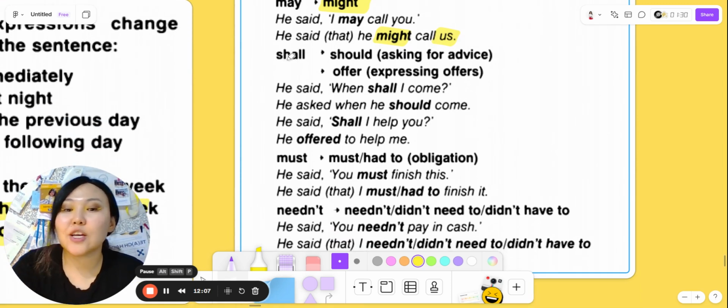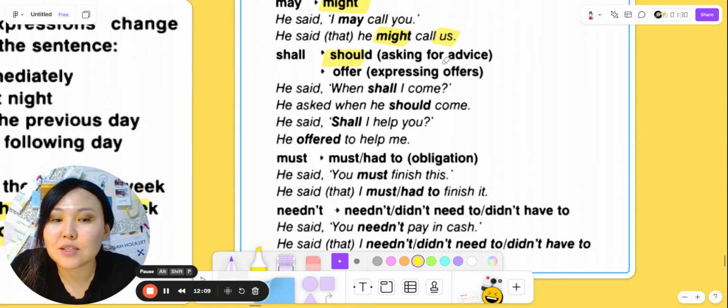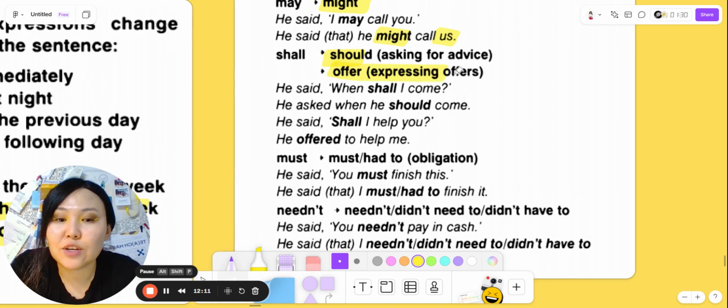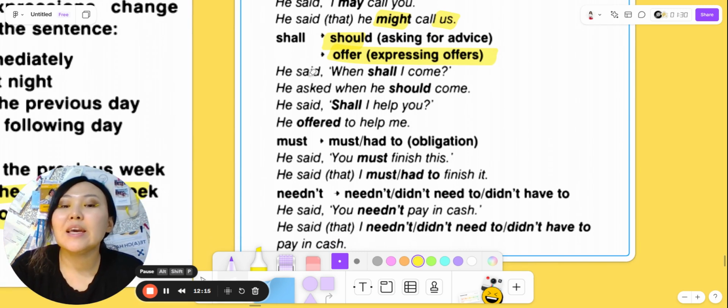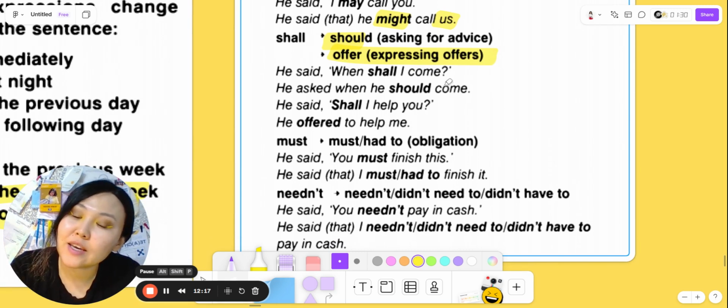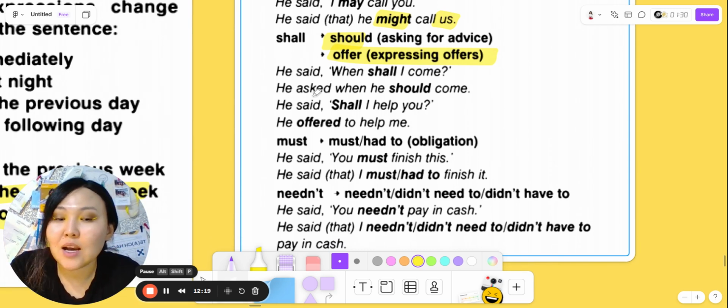Shall, should, for asking for advice and expressing offers. Let's look. He said, "When shall I come?" He asked when he should come. So here we are using should instead of shall to report it.